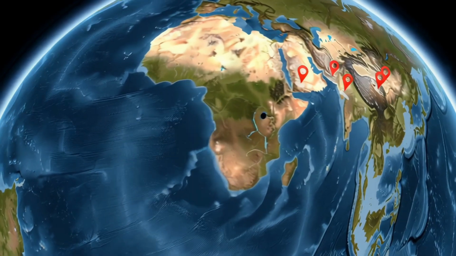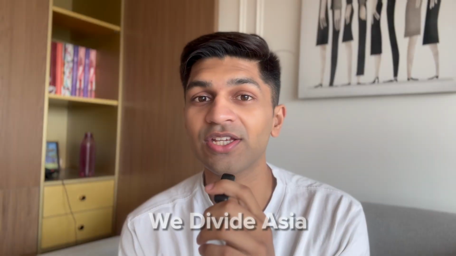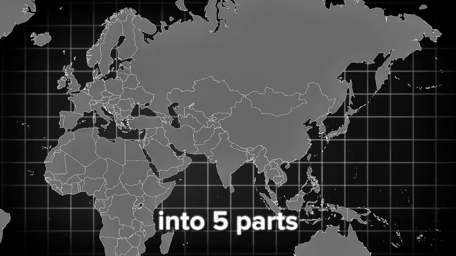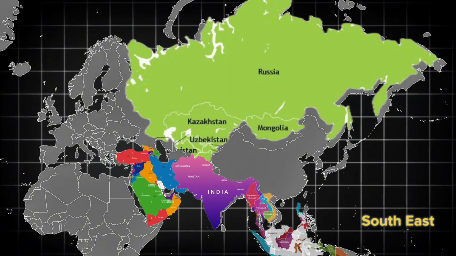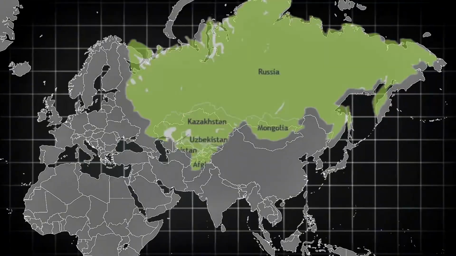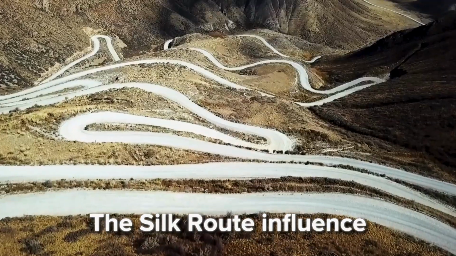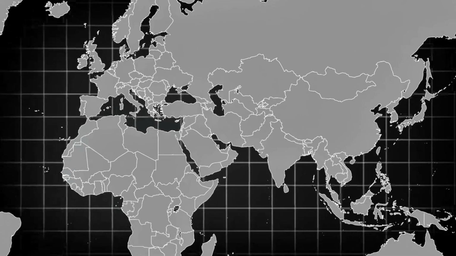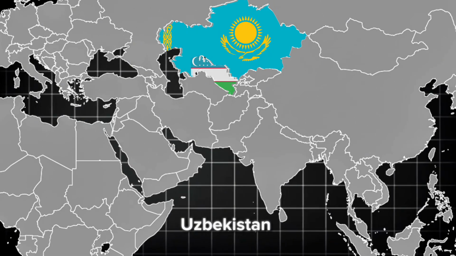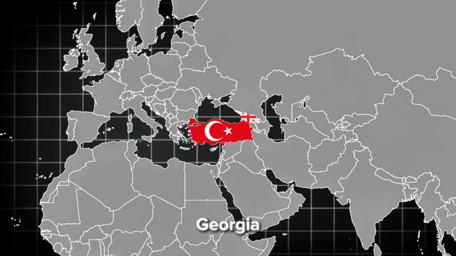To the east of Europe and Africa, we have the largest continent of the world, Asia. We divide Asia into 5 parts. It has 45 countries. We have North, West, South, Southeast and East Asia. North Asia has an amalgamation of the Silk Route influence, the European influence and the rise of Islam in the region. Some popular countries from the region are Kazakhstan, Uzbekistan, Russia, Turkey, Georgia and so on.